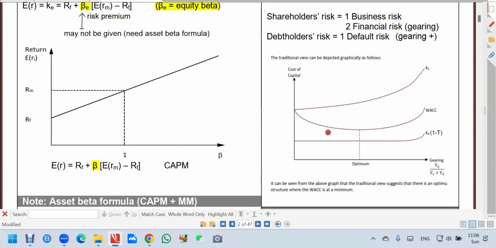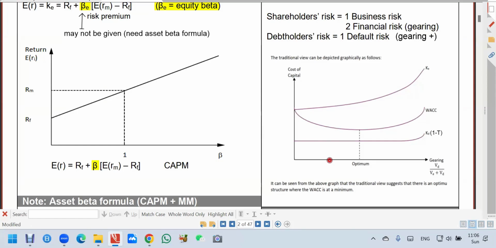If you keep it the same, then we know that that is a cost of capital, that's a discount rate. So that is a reason why using net present value, we must assume the gearing remain the same or capital structure remains the same.